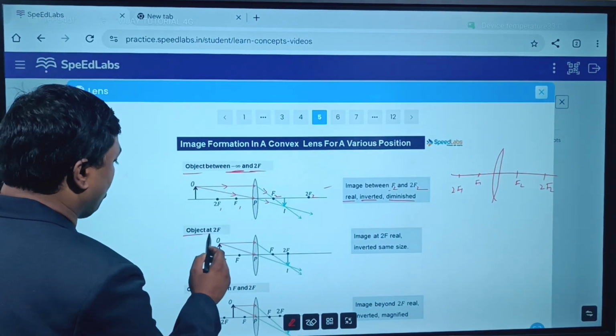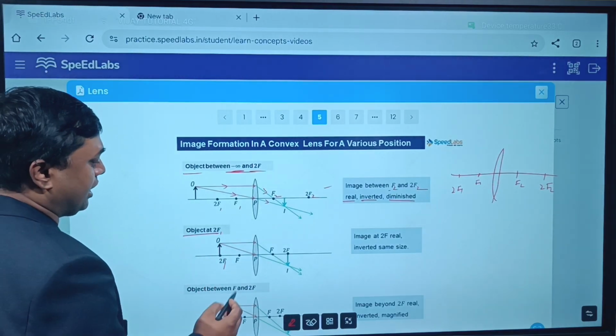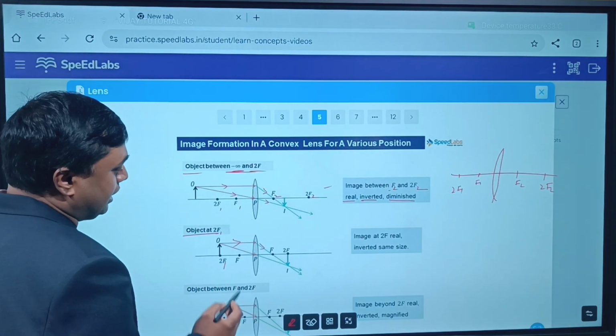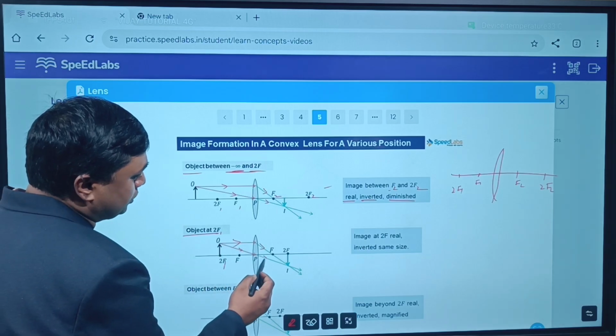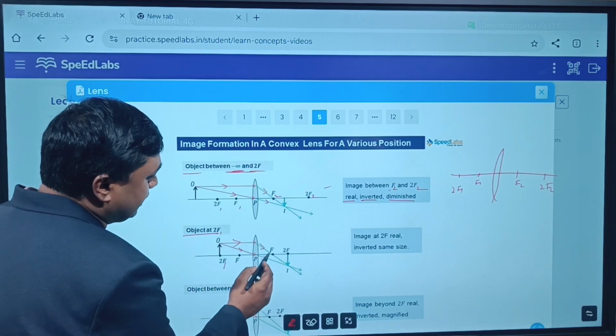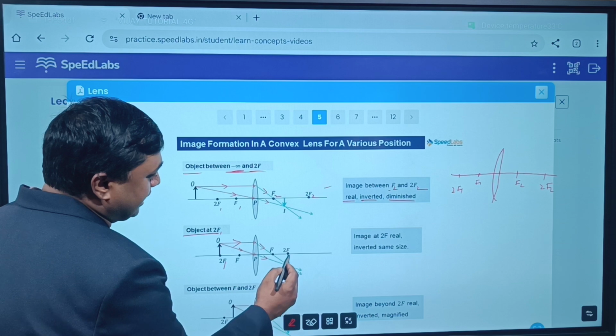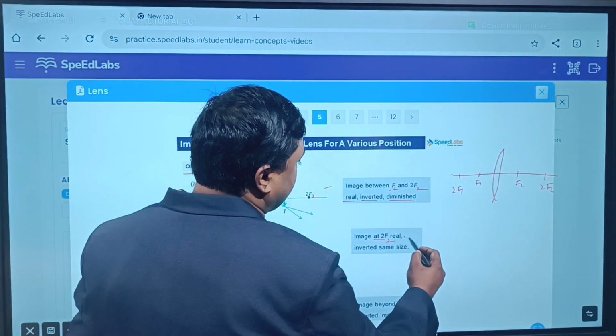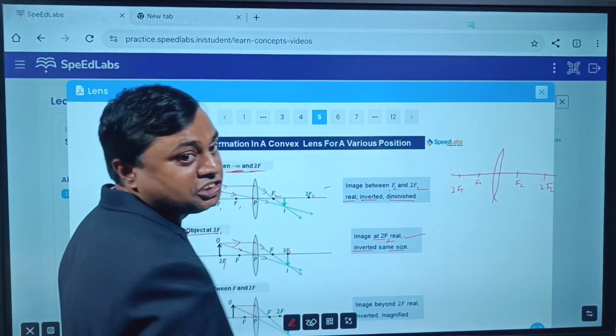Next, when the object is at 2F1, one ray you take parallel; after refraction it passes through the focus. Second, you pass a ray through the optical center; it goes undeviated. So you see this ray and this ray meet exactly at 2F2. So the image is at 2F2. How is the image? Real, inverted and the same size.